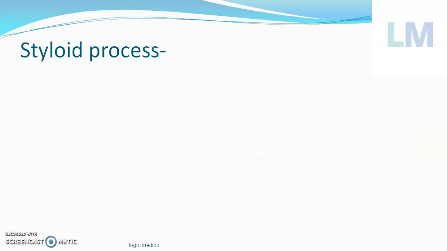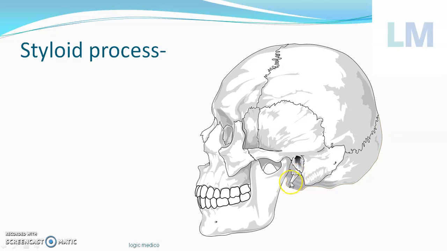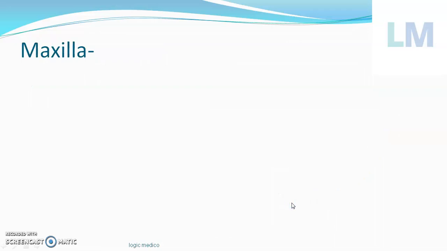Next, coming to the styloid process of the temporal bone. This projection you can see is like a pen nib. It is just beneath the external auditory canal and deep to it. It's called a pen-like projection. It's called the styloid process of the temporal bone.